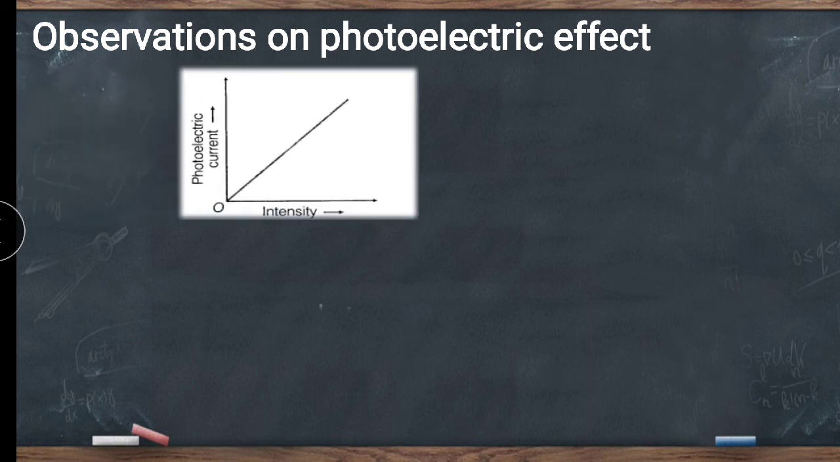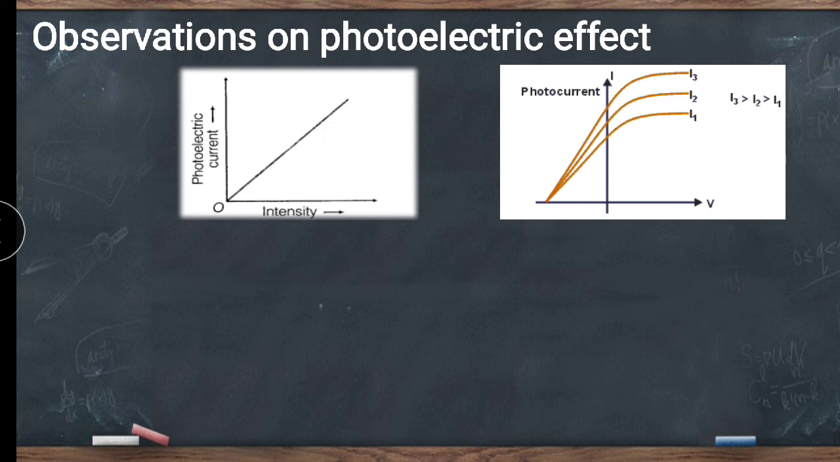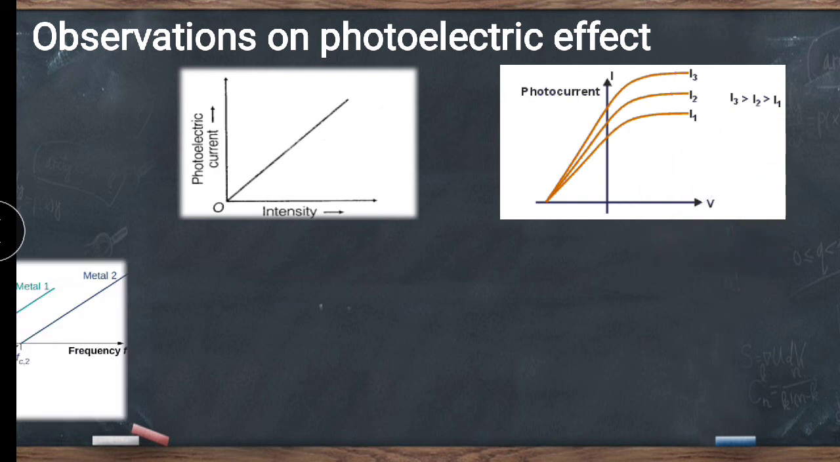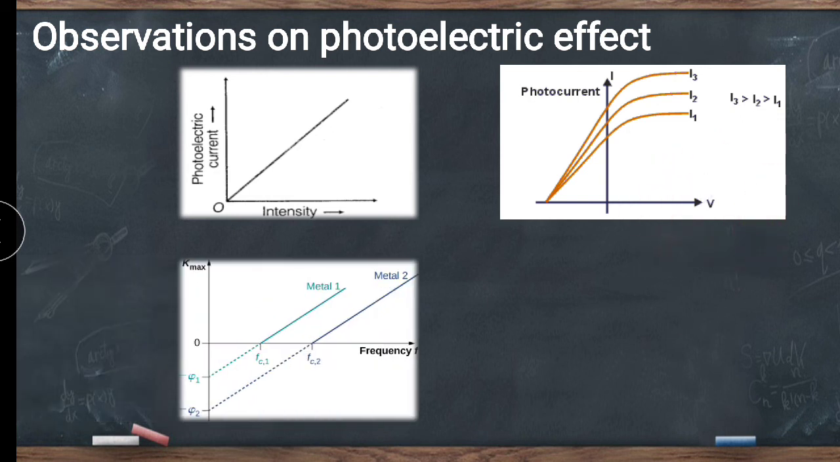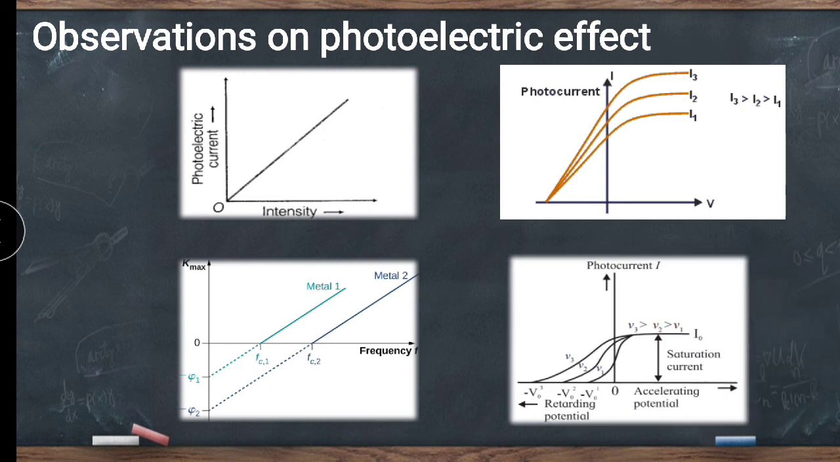The first observation is photoelectric current is directly proportional to intensity. The second observation is photocurrent is directly proportional to the incident intensity. The third characteristic is the work function of metal, which is different for different metals. And the next characteristic is that frequency is related with the kinetic energy. That means kinetic energy depends upon the frequency.